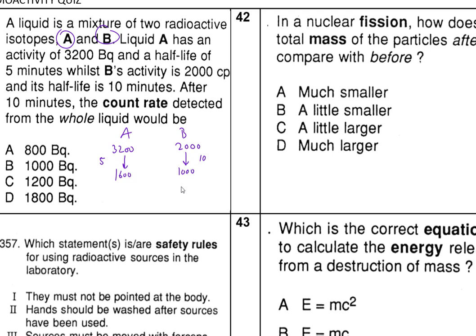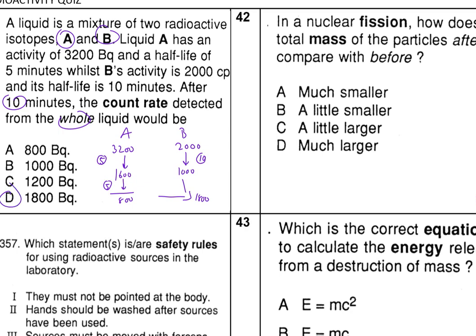Now after 10 minutes, what's going to happen to the whole thing? After 5 minutes, this one is going to drop down to 8 in this case. So it took A 10 minutes, therefore 2 half-lives, but this one only took 1 half-life, which is 10 minutes to get to this one here. So what is the total? The total is 1800. Therefore, the answer is going to be D in this case again.